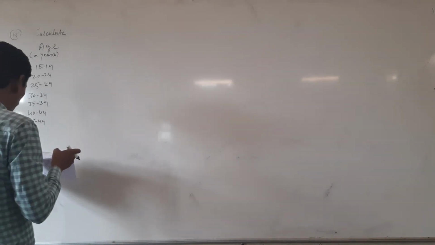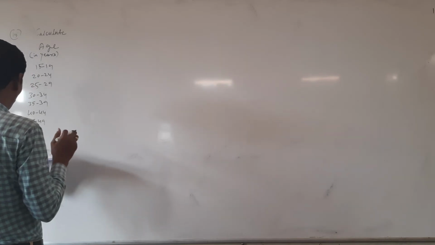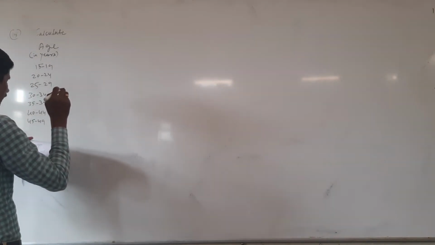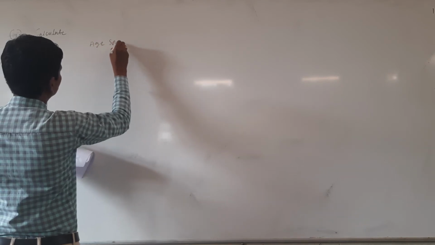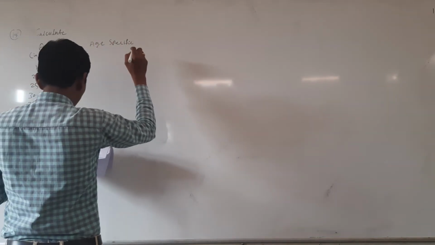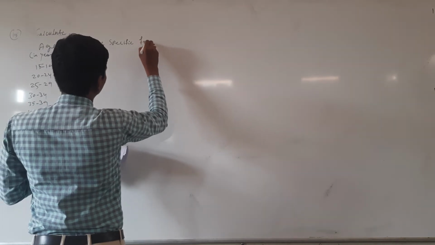Here they are given age group 15 to 19 up to 45 to 49 and age specific fertility rates.